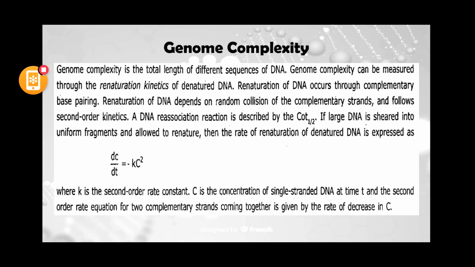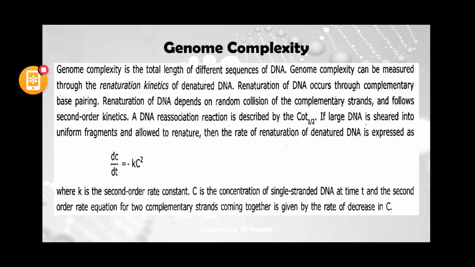This renaturation occurs through complementary base pairing, because the two strands are joined together only by the complementary base pairing rule.